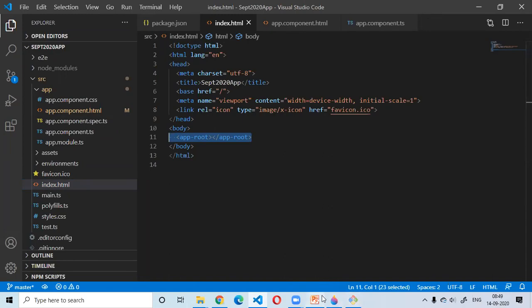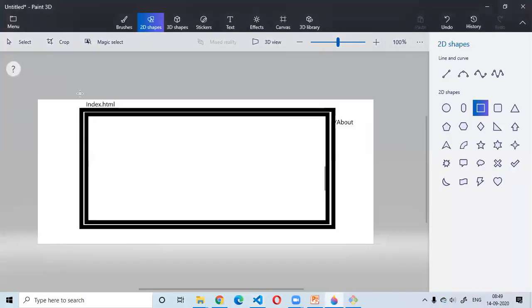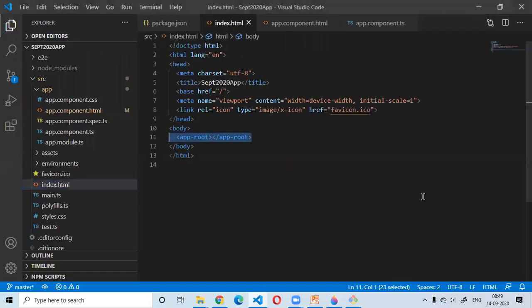In the theory I have just explained that index.html is always loaded, and my root component is always loaded inside it. Now I'm coming back to the index.html again. If you look in the index.html, are you able to see any test div or anything like that?